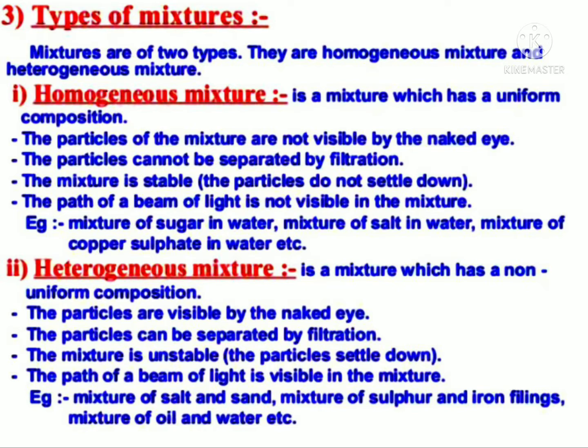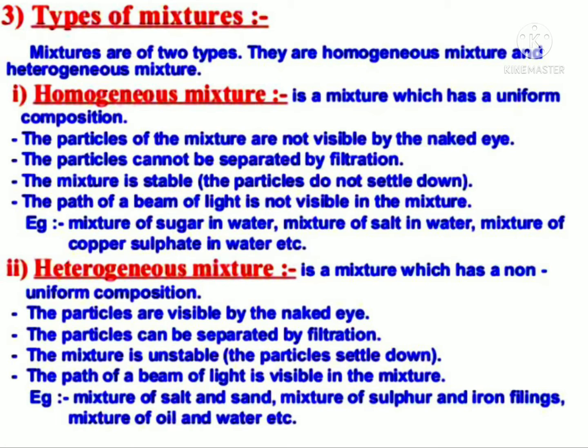Next, a heterogeneous mixture is a mixture which has a non-uniform composition. That means the particles are visible by the naked eye. The particles can be separated by filtration. The mixture is unstable. The particles settle down. The path of a beam of light is visible in the mixture. Example: mixture of salt and sand, mixture of sulfur and iron filings, mixture of oil and water, etc.